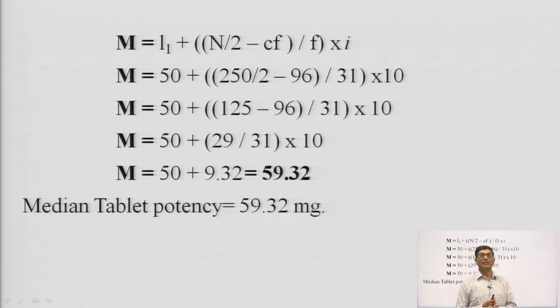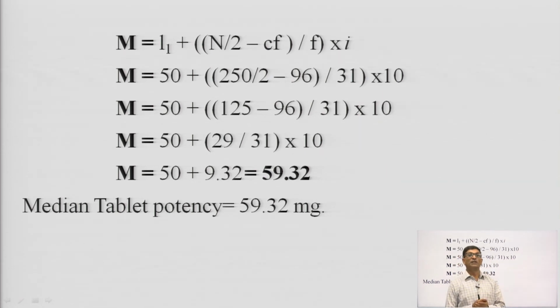L1 is 50, n is 250, divided by 2, minus CF, that is 96, divided by 31, that is f, multiplied by the class size.